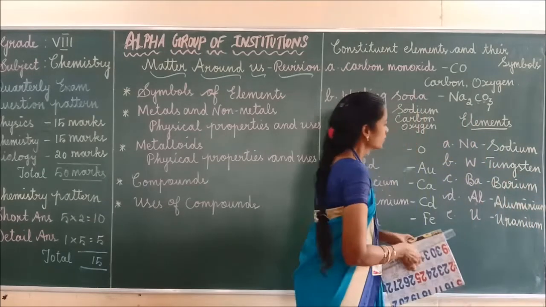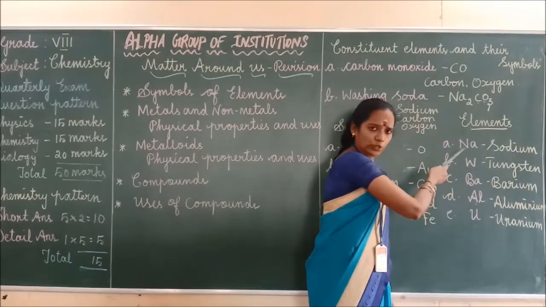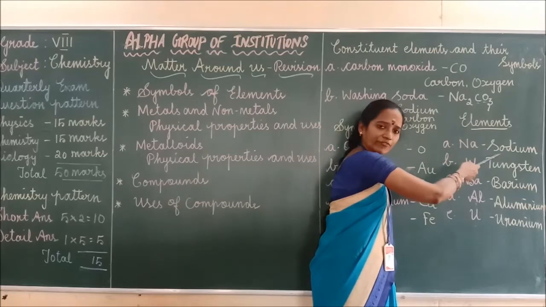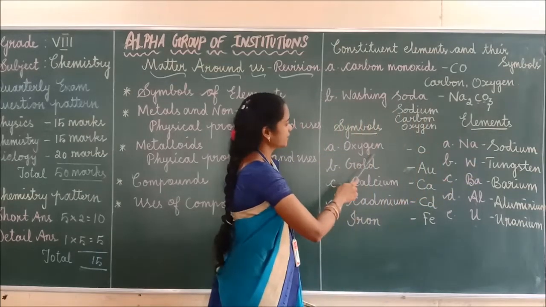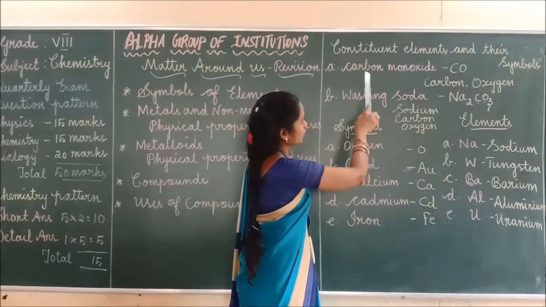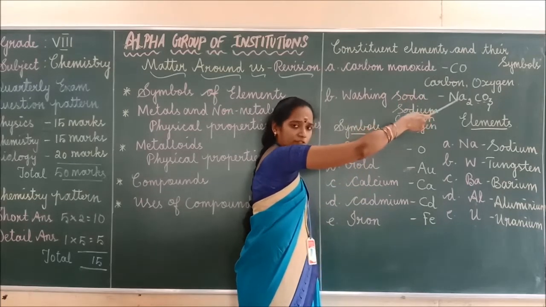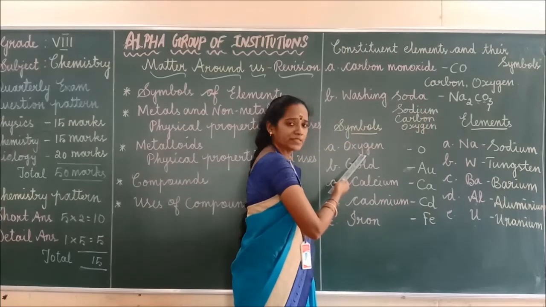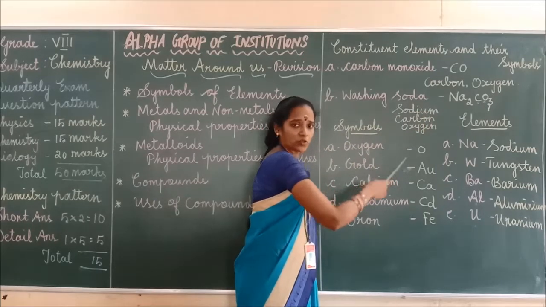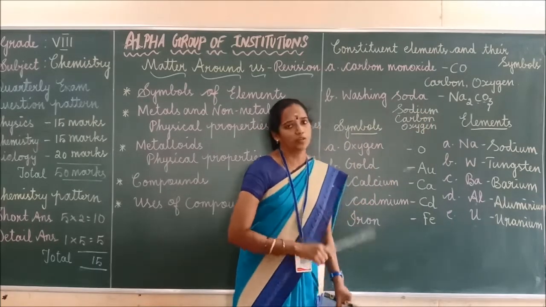Like this, the symbol will be given to you. You have to write the name of the element. In other questions you see here, an element name or a compound name is given. So you have to write the symbol as well as the constituent elements. Here an element name is given. We have to write the symbol. So according to that you have to prepare, children.